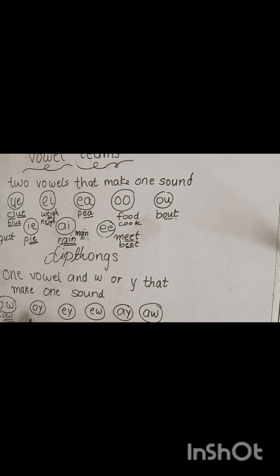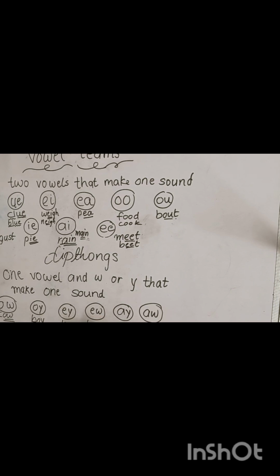OY, b, oy, boy, j, oy, joy. EY makes A, hey.